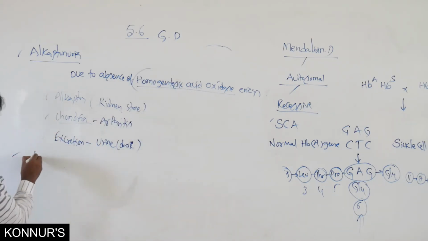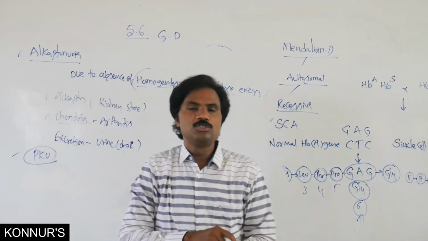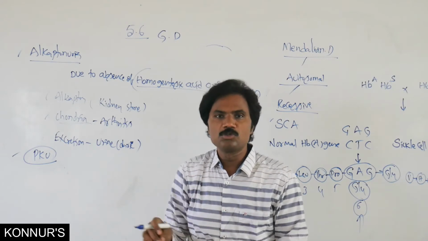Then apart from this one, phenylketonuria. In this, the defective gene is normally present on chromosome 12.